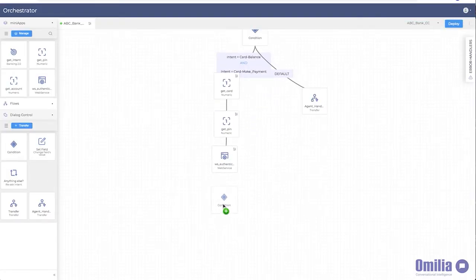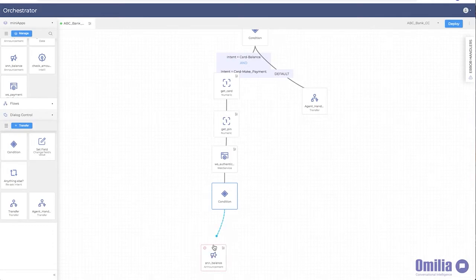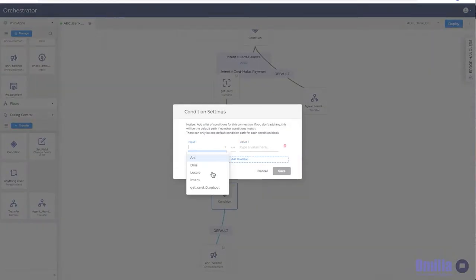After authenticating the caller, if they wanted to hear their balance, we're going to need an announcement mini app. Let's put a new condition on the palette. Grab the announcement mini app from the list of mini apps. Define the card balance intent, and save it. We just built the card balance self-service in a few clicks.